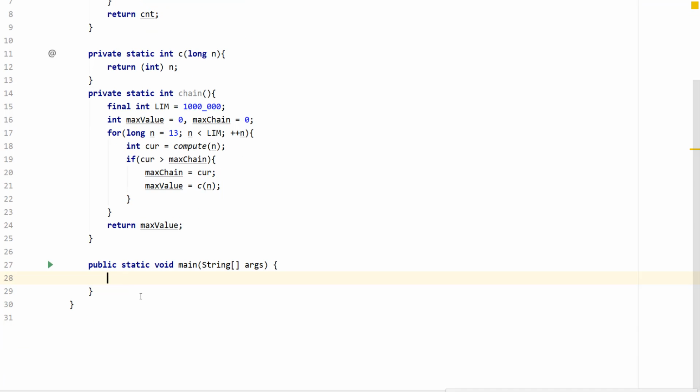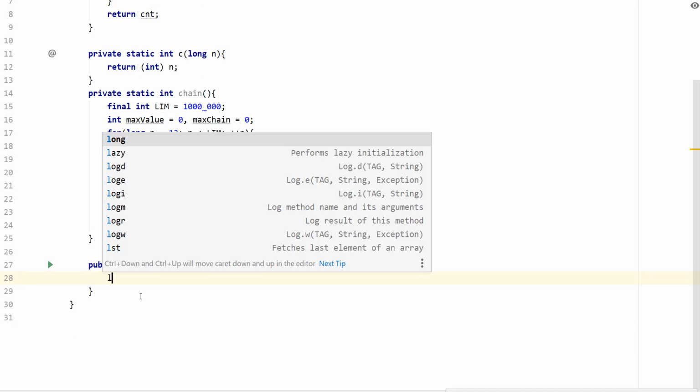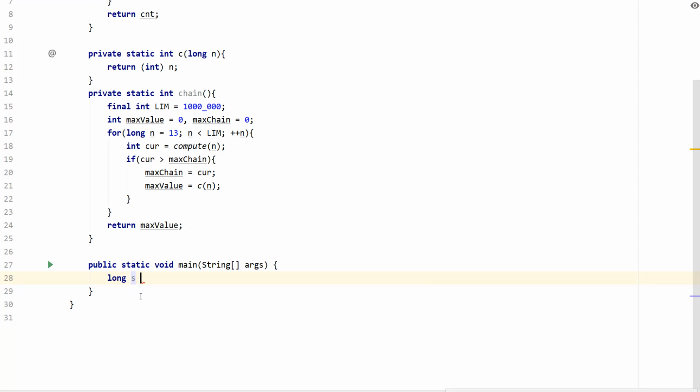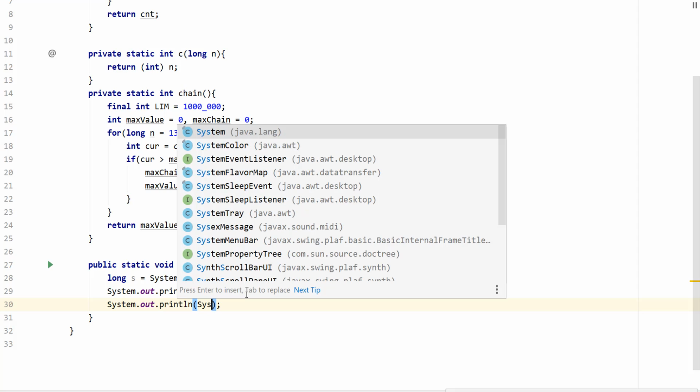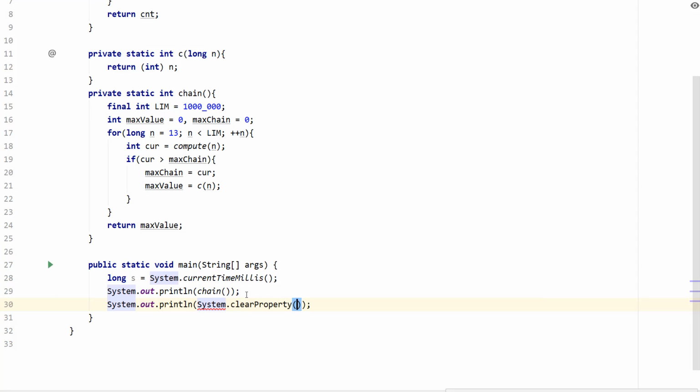What we need to do is take the start time and the end time. So long s is going to equal system current milliseconds, and we're going to use our chain function, and we're going to get the end time. So actually we could just do SRT, and we're going to do system current milli minus start.